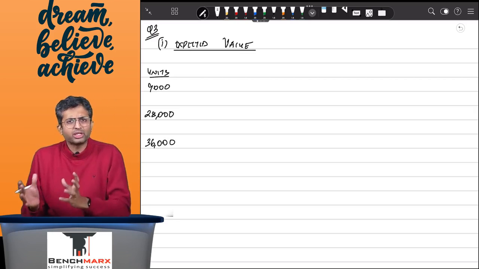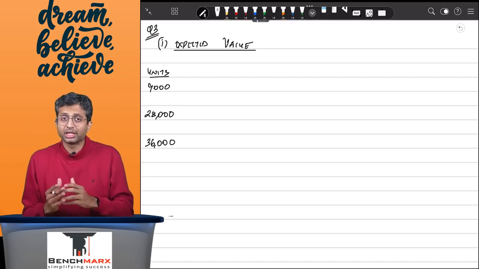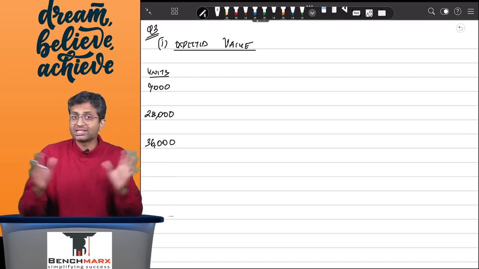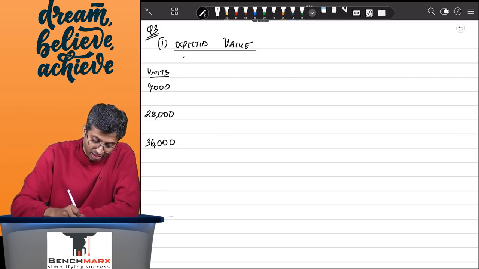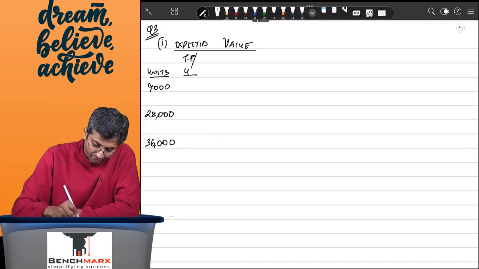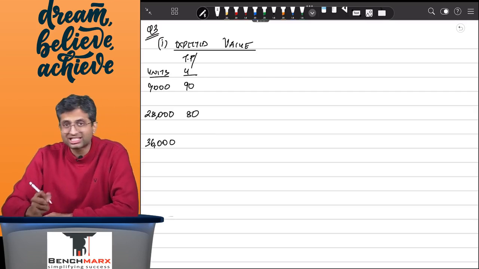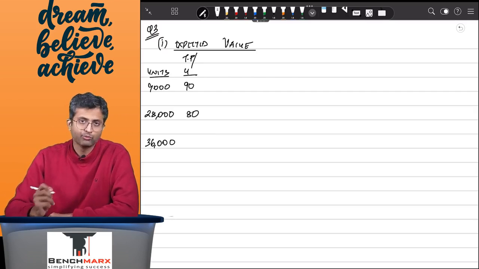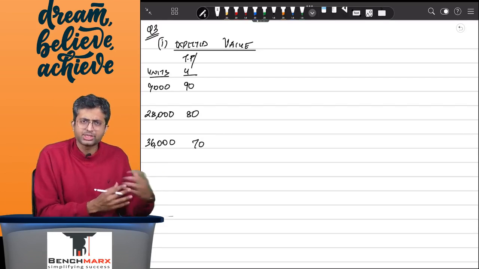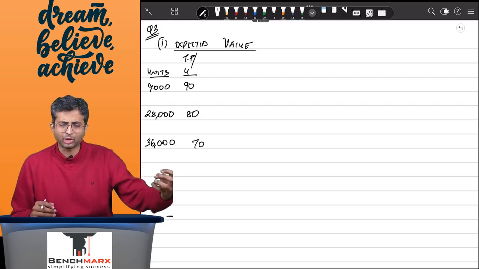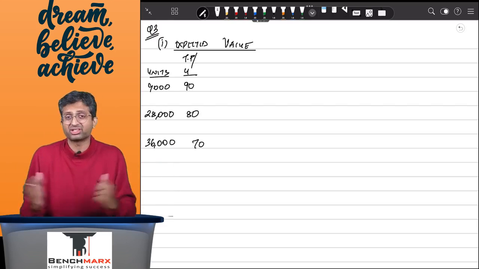Now you can try to find the probability based weighted average and find the number of units, but you need to remember that the revenue at each of these levels is different. So if you actually attain sales of 9,000 units, the transaction price per unit would be rupees 90. If you actually attain 28,000, your transaction price would be 80, and at 36,000 it will be 70. As you can see, these are at different buckets. The first one is within the 10,000 bucket, the second is within the 35,000 bucket, and the third one is above 35,000, and hence there will be different transaction prices.